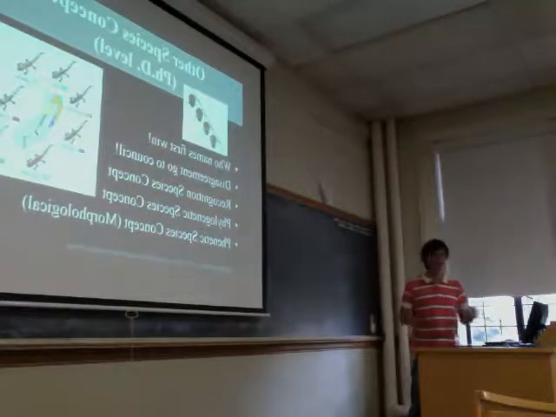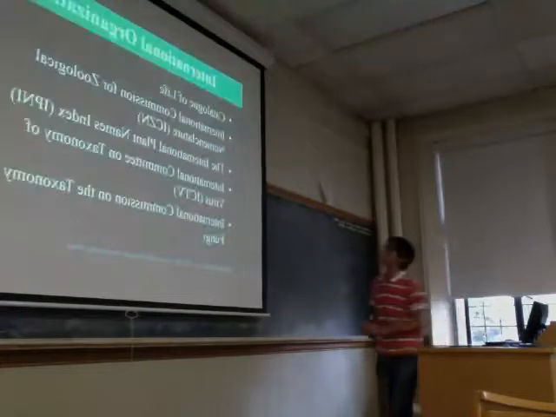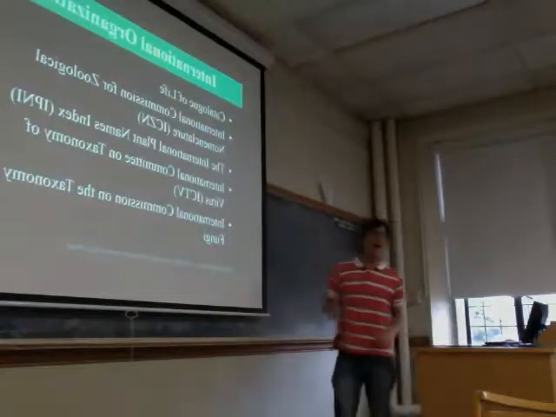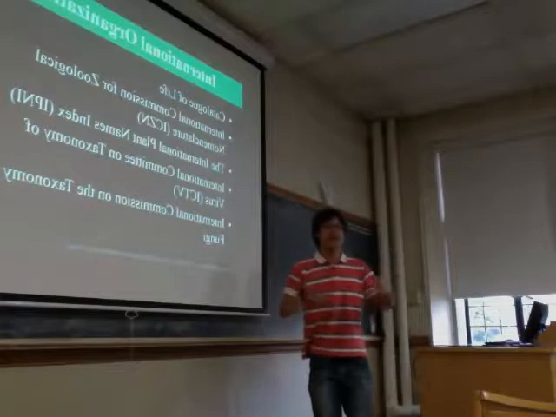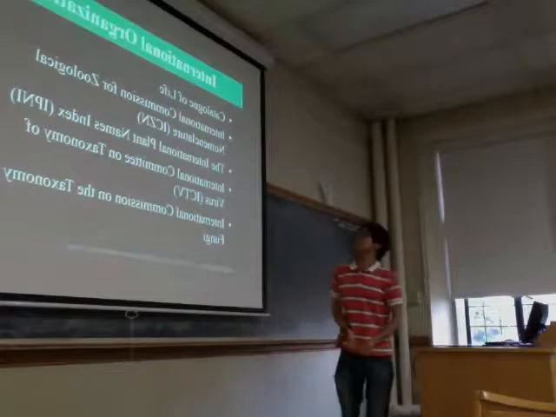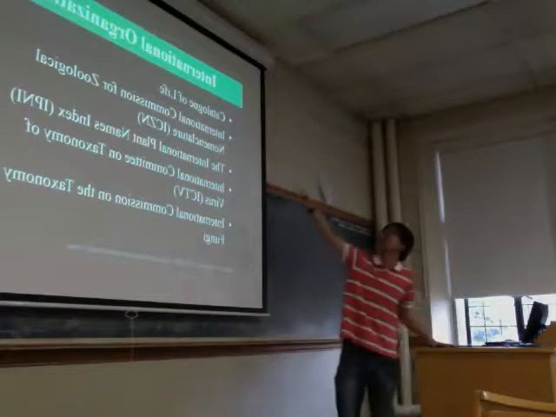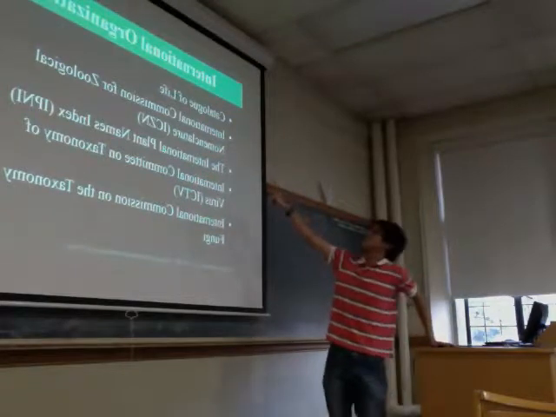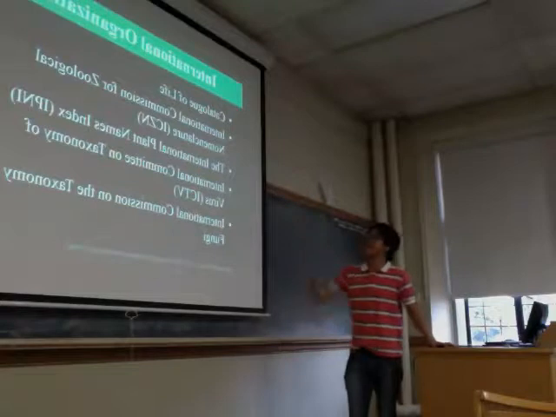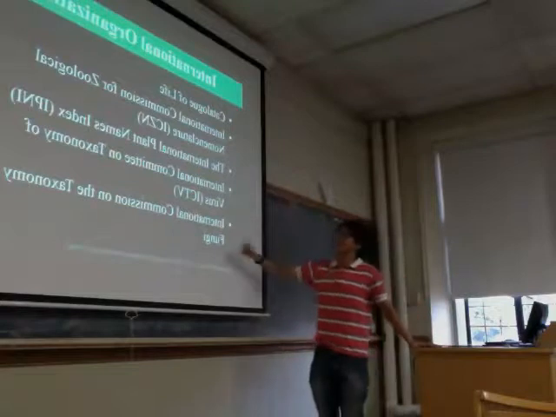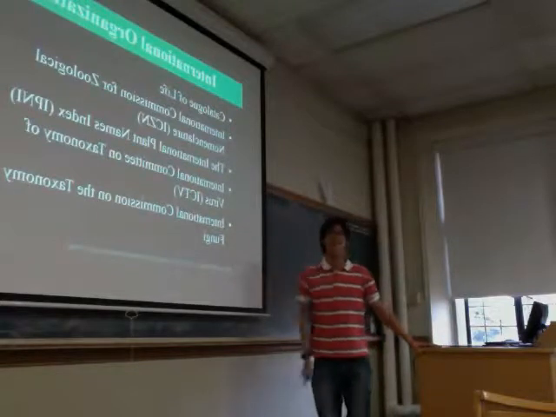Most of the problems, when they arise, go to the council. The Catalog of Life is the online council which has the names of all the species. For animals, if you have a problem, you go to the International Commission for Zoological Nomenclature. For plants, go there. For fungi, go there. And for viruses, go there.